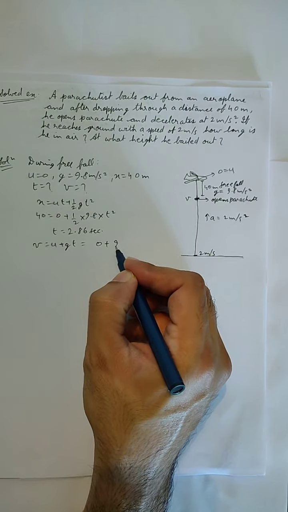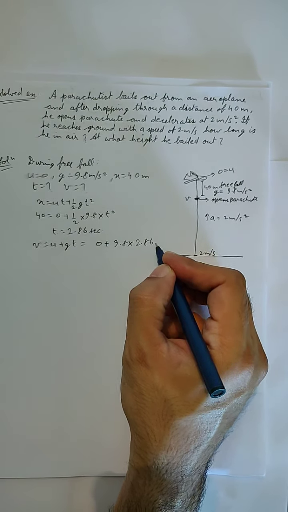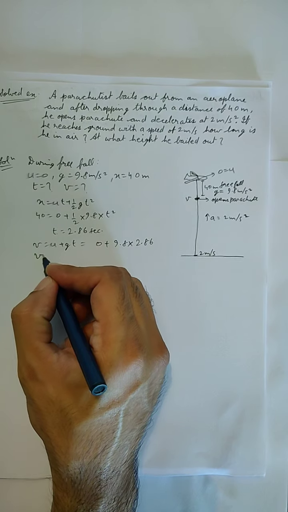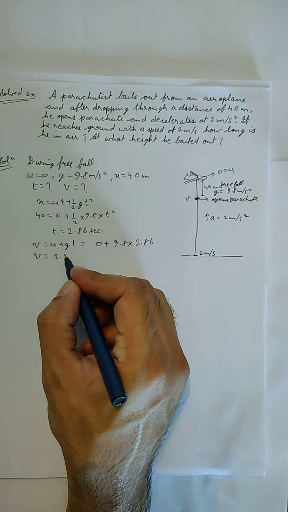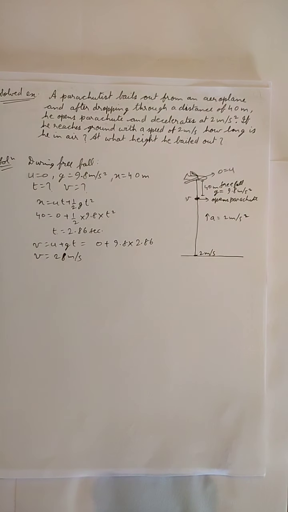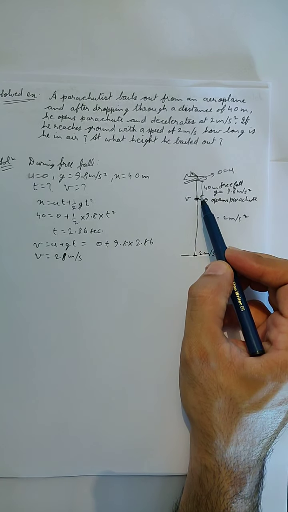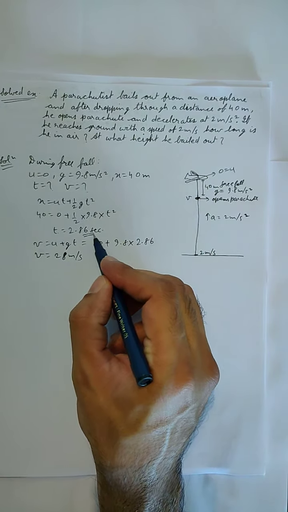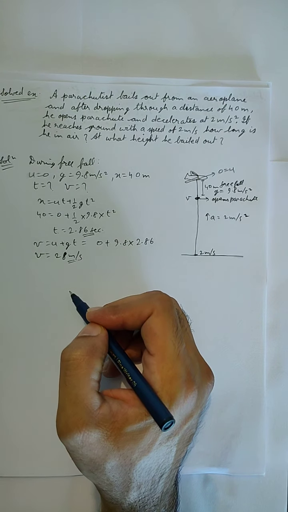So u will be 0, 9.8, and we will use this value of time, 2.86 seconds. So we'll get the value of final velocity for the free fall, and it will be approximately equal to 28 meter per second. So for the first 40 meters of free fall he took a time of 2.86 seconds, and at the end of free fall his velocity was 28 meter per second.